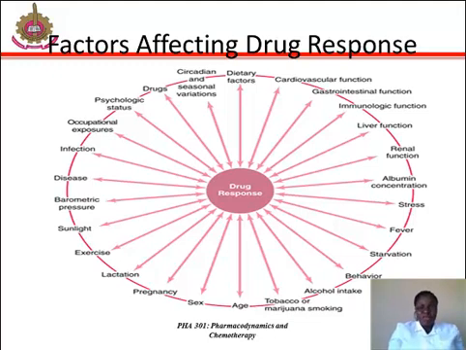We can also have body weight. Increased body weight might lead to an increased amount of drug that needs to be taken to achieve the same response. There are also many other factors that can affect drug response.